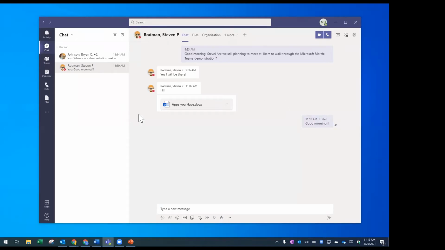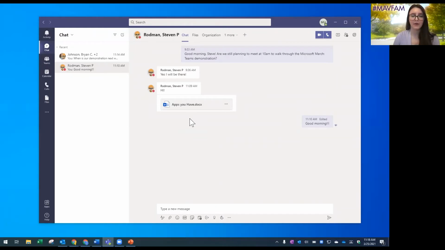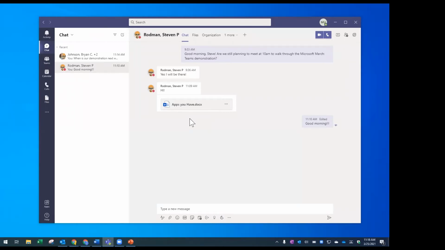Were there any other questions, Lexi? Yeah, we've got one more, and this might be something that you may cover later on, but they ask, what is the difference between using a group chat and just posting in the team? Okay, we'll be getting into Teams later, but for me, chat could be used instead of Teams in a lot of cases. If you just have a one-on-one project going on or just a couple of people, you might not need to create an entire team. You could just do everything that you need to do in a chat.